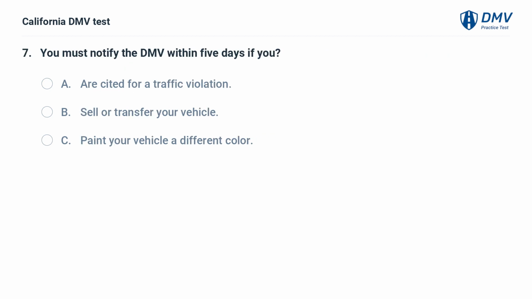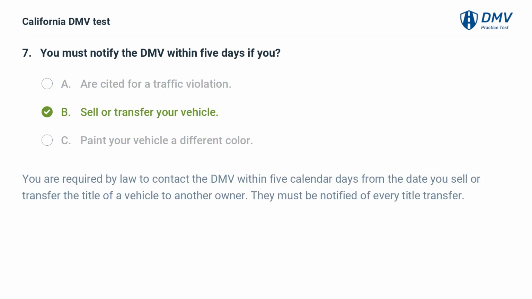You must notify the DMV within 5 days if you A. Are cited for a traffic violation. B. Sell or transfer your vehicle. C. Paint your vehicle a different color. B. Sell or transfer your vehicle. You are required by law to contact the DMV within 5 calendar days from the date you sell or transfer the title of a vehicle to another owner. They must be notified of every title transfer.